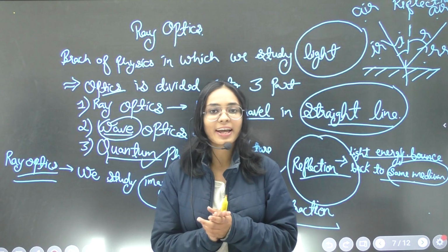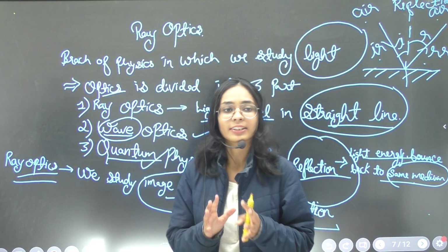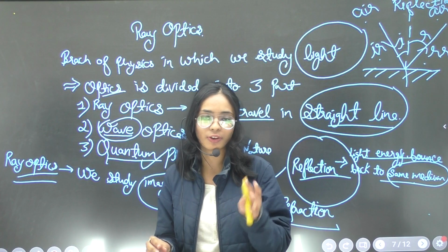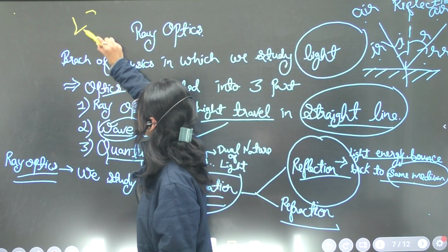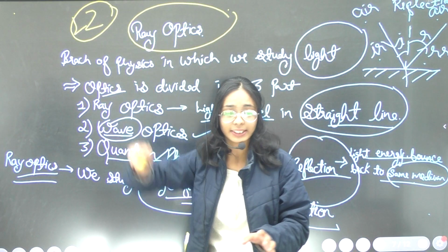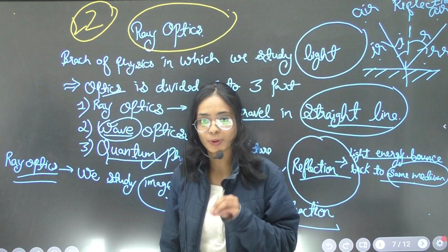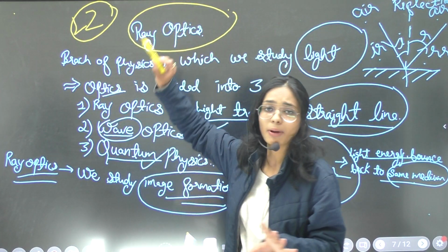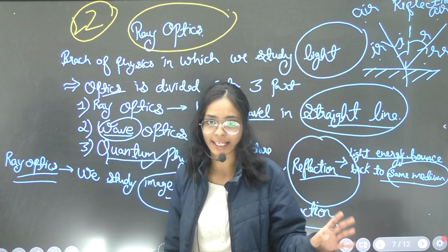Students, today I am going to deal with a very interesting topic and the most weightage portion of the 12th class physics, that is ray optics. Ray optics carries a huge weightage in our 12th board exams, near about 14 to 15 marks in every board exam.